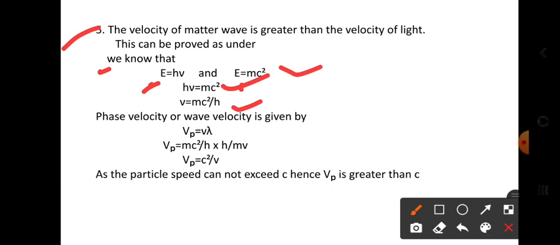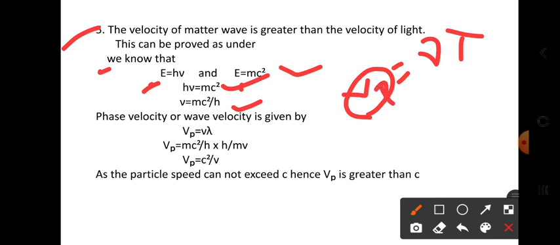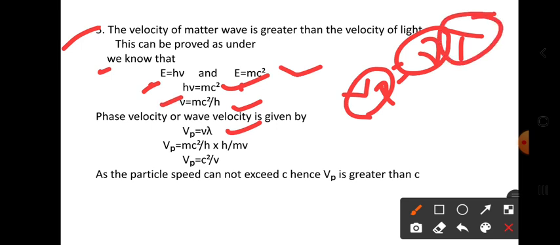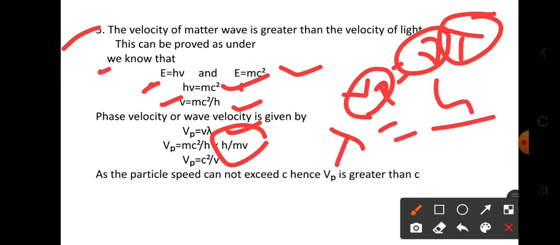Phase velocity or wave velocity is given by velocity equal to frequency into wavelength. We call this velocity the phase velocity. In the place of frequency, substitute this value. In the place of wavelength, substitute this value, which comes from the de Broglie wavelength, lambda is equal to h by mv. Here v is the velocity of the matter wave, and this v is the phase velocity or wave velocity.